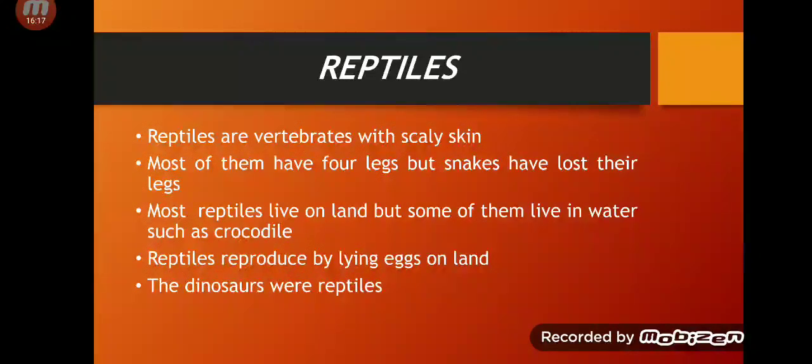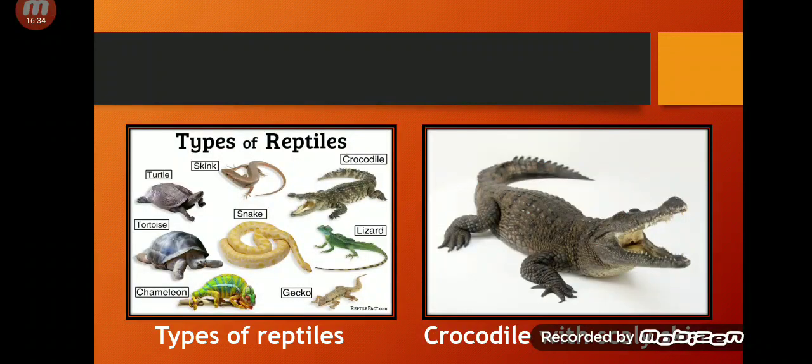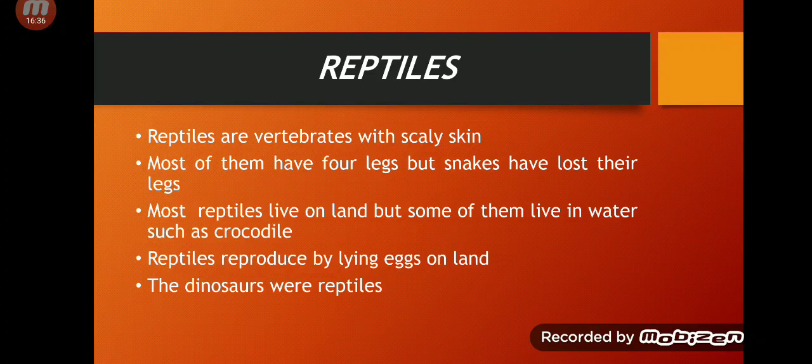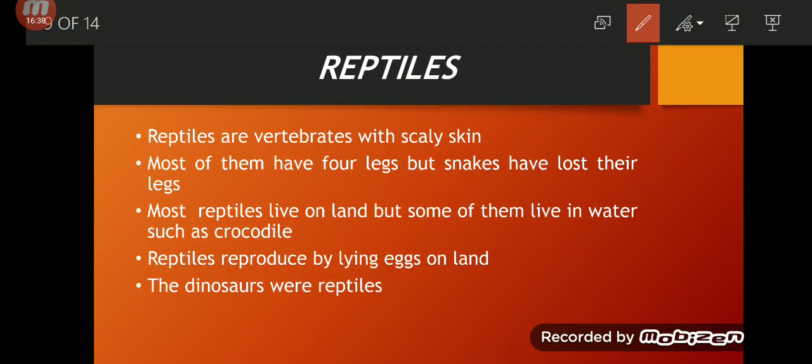Okay, the dinosaurs, they are extinct, but dinosaurs were also reptiles. If you have seen a dinosaur in any cartoon movie or in any movie, you may remember that they have four legs. Now we will revise this: reptiles are vertebrates with scaly skin, they have scales on their body, they have four legs, but snakes have lost their legs.